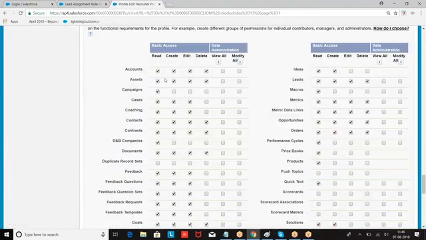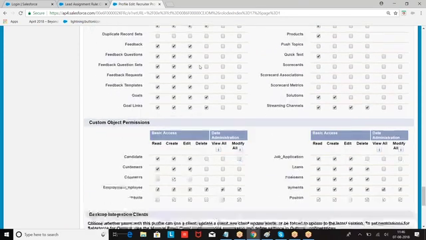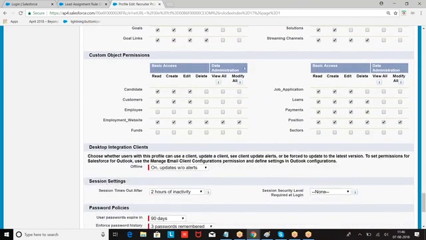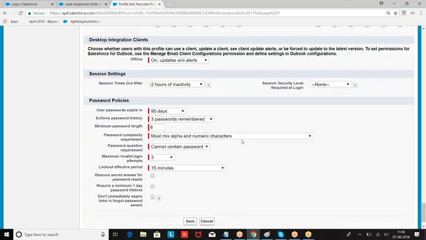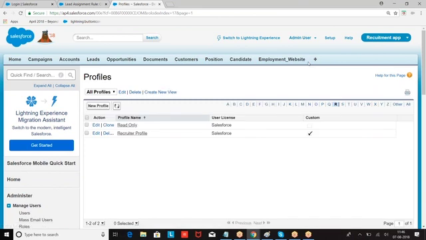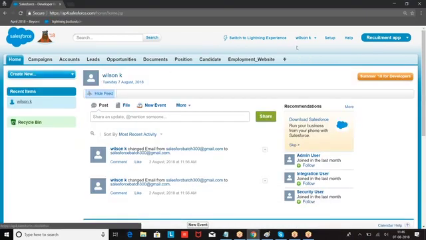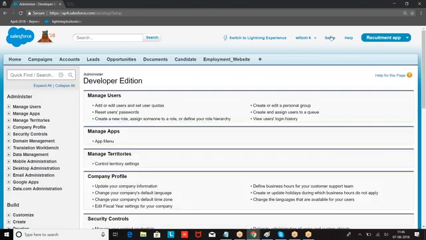So object level permissions are controlled at what level? Profile level. If you want to say which objects you can see, which objects you cannot see. Now I went to which object here? Position. The position object, I removed everything. Once I removed, I went to the profile and I removed the access on position object. So go to the Wilson. Previously was able to see the position object. Now go back. He was not finding the position.